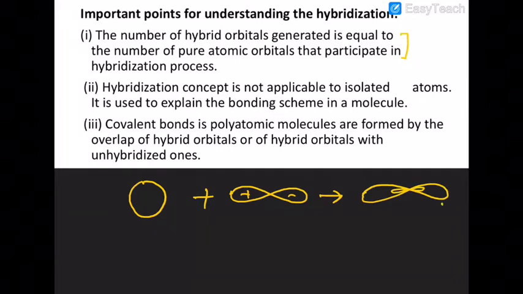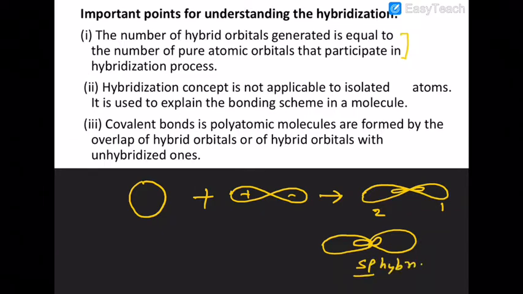So these are two. This is one, this is second. So two sp hybrid lobes will be formed. One is bigger in shape, other is smaller in shape. I am repeating once more. This is one lobe. This is one hybrid orbital. That is the second hybrid orbital. So it is sp hybrid orbitals.